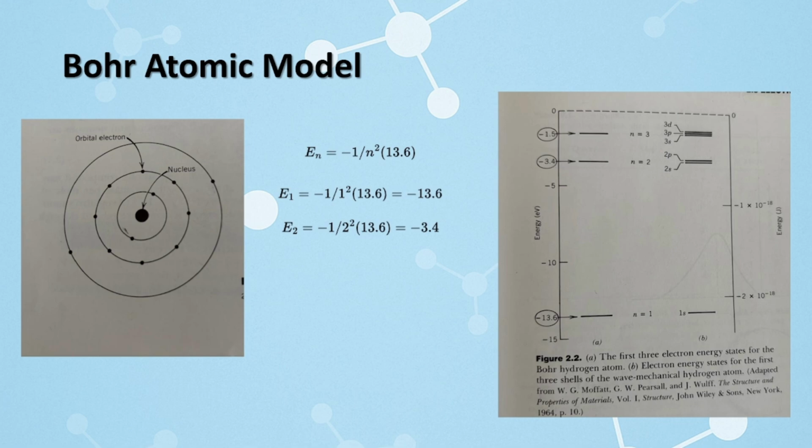Hence, n equal to infinity according to this formula is defined as having an energy of 0 electron volt. And since an electron in orbit around the nucleus is more stable than an electron that is infinitely far away from the nucleus, the energy of an electron in orbit is always negative.